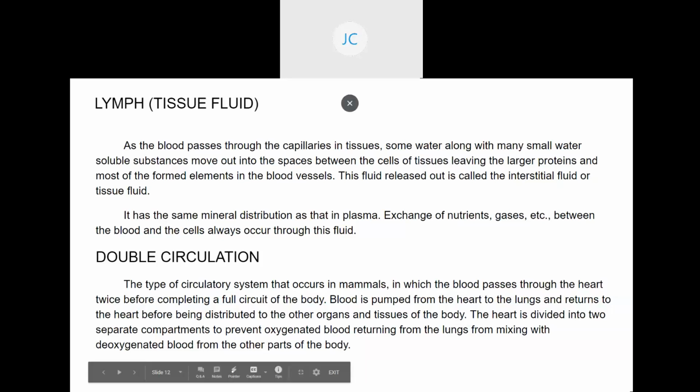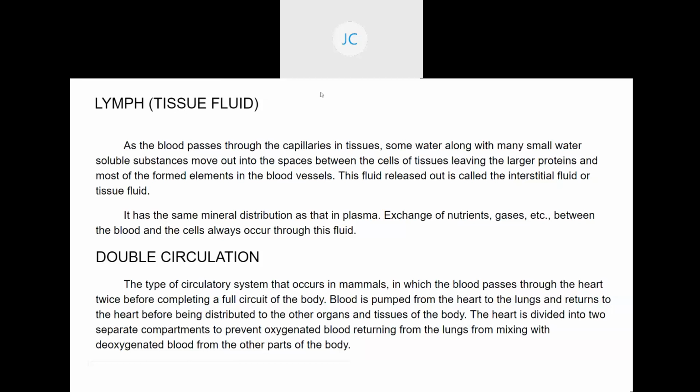Ma'am, breathing and exchange of gases, we haven't finished it, or we finished it? We finished it. I gave notes. Didn't you get the notes? I wrote till the difference between aerobic and anaerobic respiration. That was the first class. Then mechanism of breathing, then exchange of gases was done.